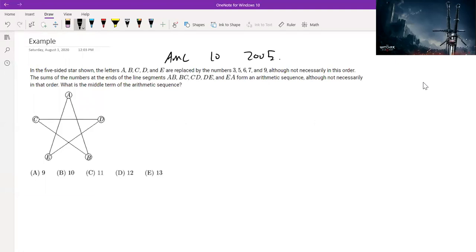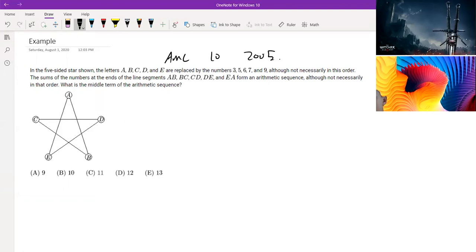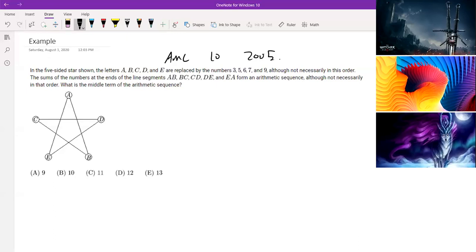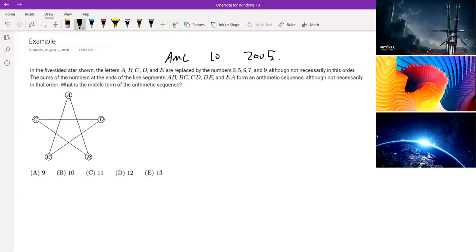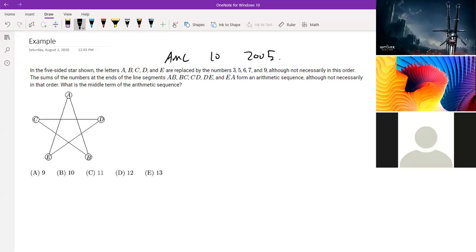But basically what it says is, in the 5-sided star shown, the letters A, B, C, D, and E are replaced by the numbers 3, 5, 6, 7, and 9, although not necessarily in this order. And then we're told that the sums of the numbers at the ends of each line segment, like the line segments AB, BC, CD, DE, and EA, form an arithmetic sequence, not necessarily in that order. So they're asking for what the middle term of the arithmetic sequence is going to be.